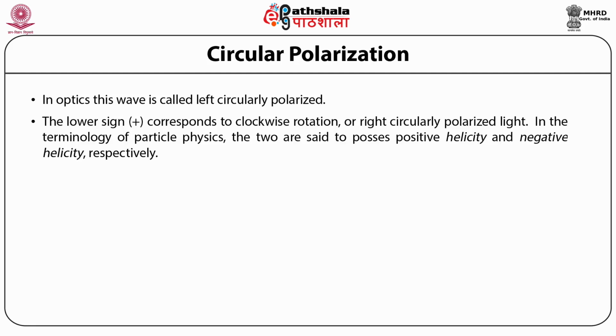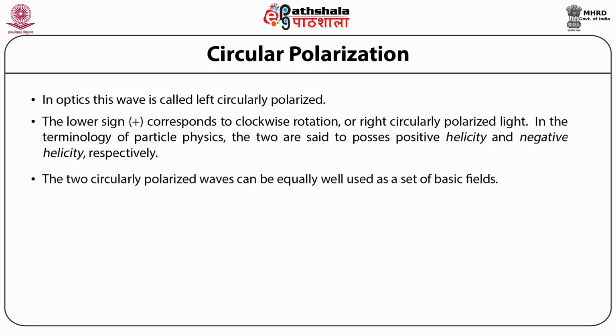Now, once we've discussed the circular polarization and the fact that it is a special case of elliptical polarization where the two amplitudes become equal and the phase difference between the two linearly independent polarized solutions is pi by 2, we can now use these two circularly polarized waves and they can equally well be used as a set of basic fields.